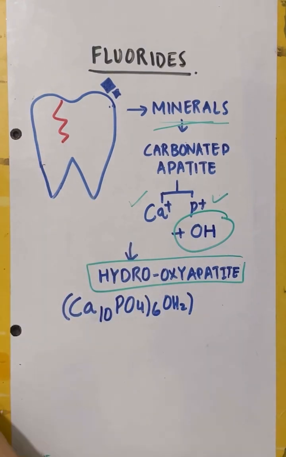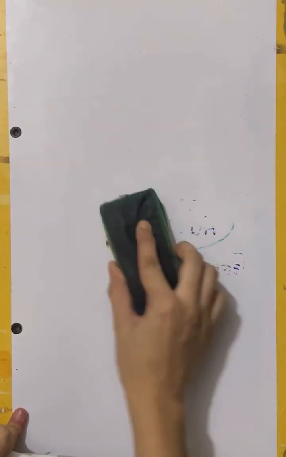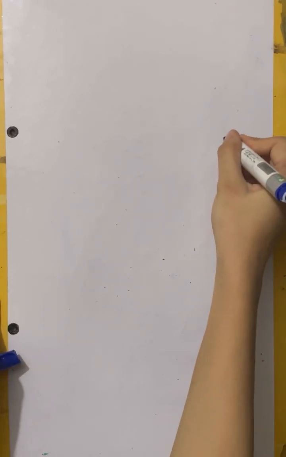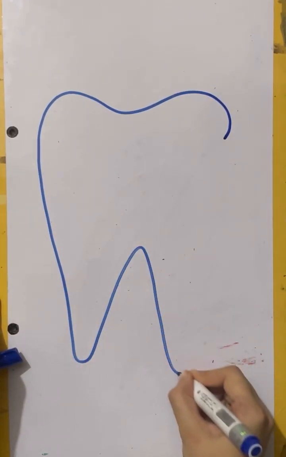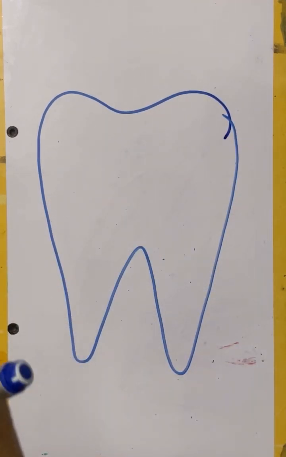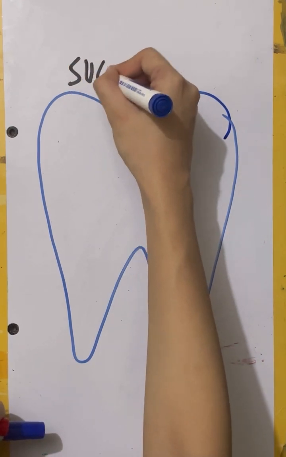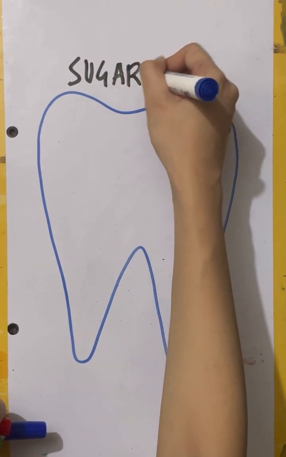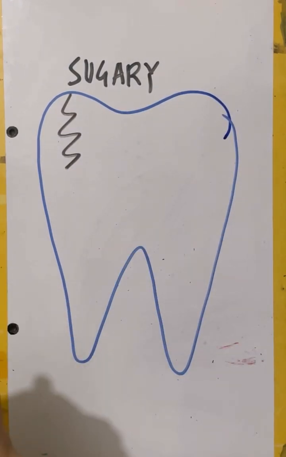So let's consider this is our tooth. What happens when we eat a sugary diet? This will weaken our tooth. How?